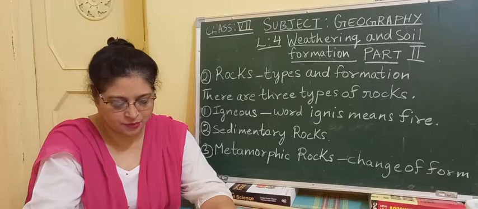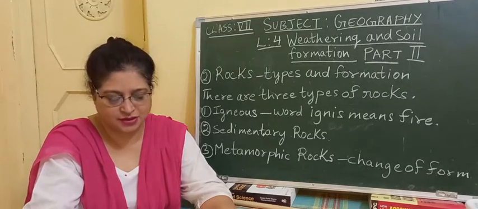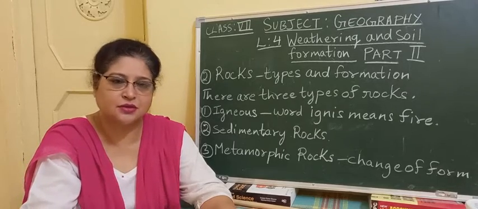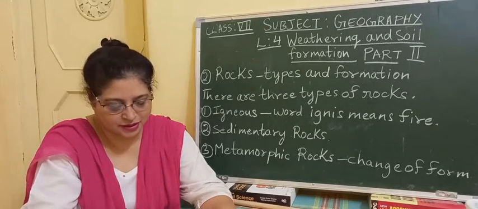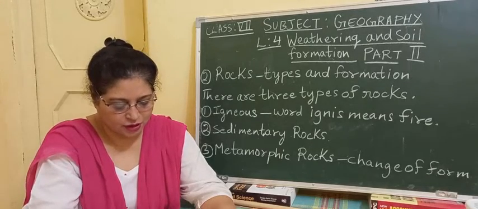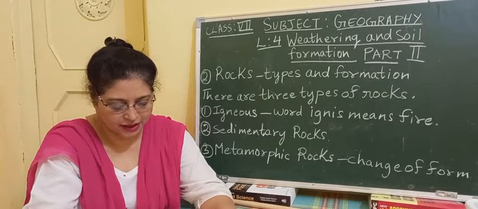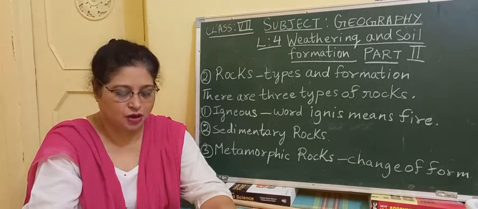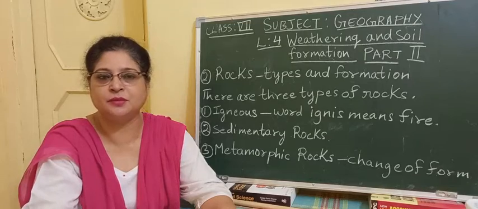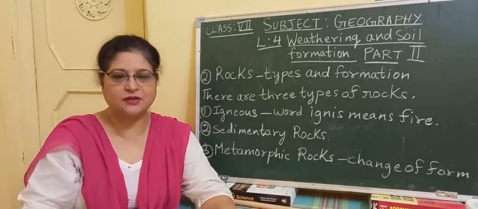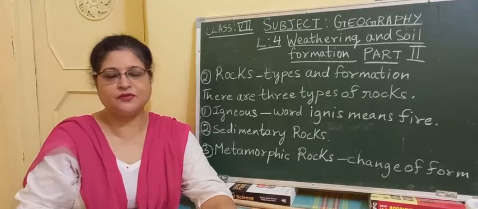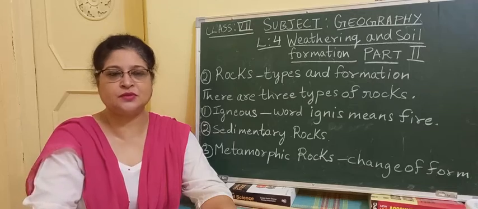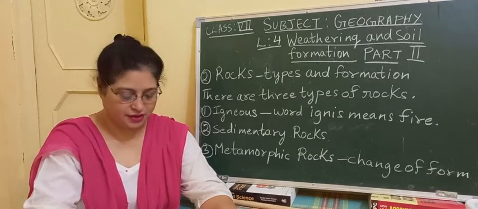Rocks supply raw materials for manufacturing industries. So rock is also important for the manufacturing industry, as it is the raw material. It is also used in building. Rocks supply precious metals like gold and silver, used for making jewelry. Because rocks have different types of metals and minerals in them, all these minerals are found in rocks. Even silver and gold, precious metals, we find from rock only, which is used for making jewelry.